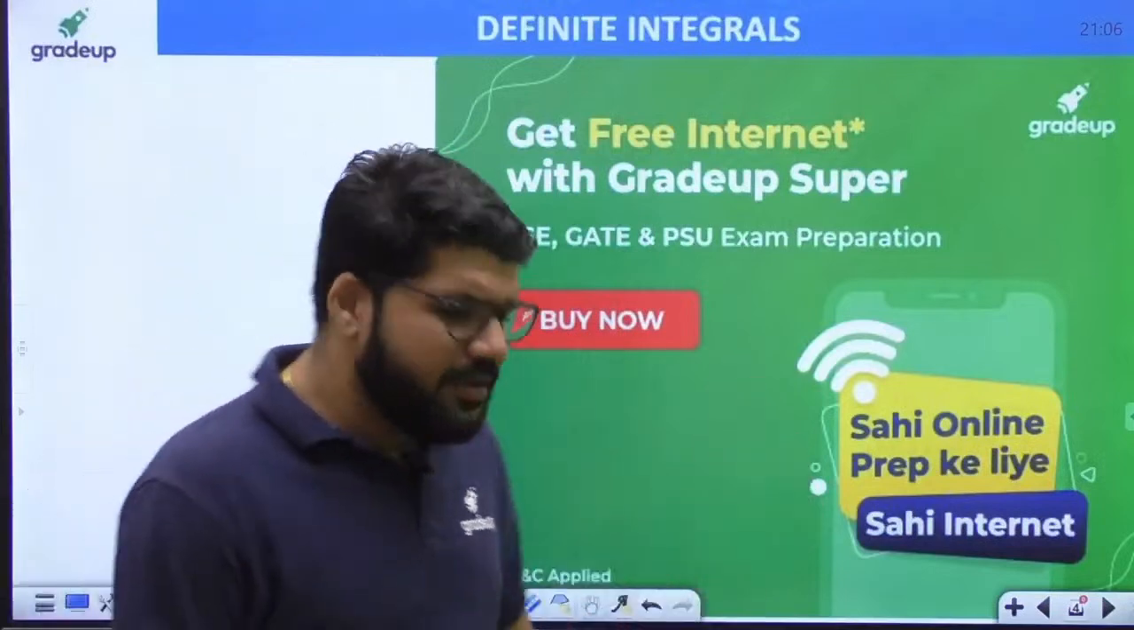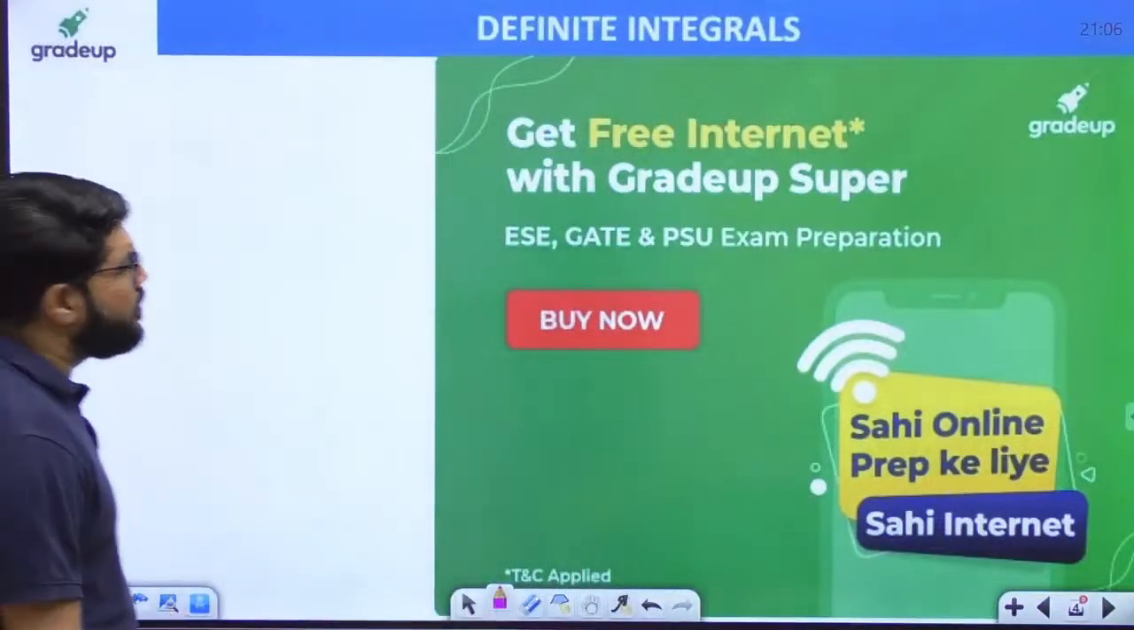Yes Anshika, the definite integrals is also there for computer science. So even this session is for computer science.